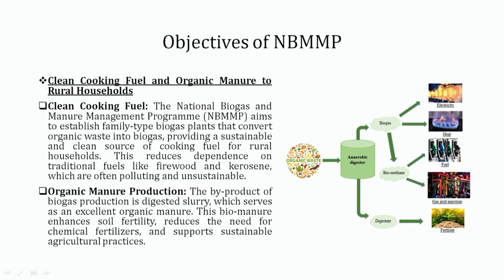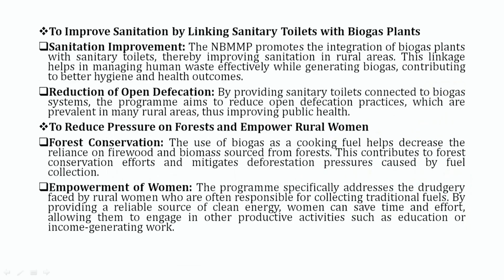If we talk about organic manure production, the byproduct of this biogas plant, that is digested slurry, serves as an excellent organic manure. This biomanure enhances soil fertility, which reduces the need for chemical fertilizer and supports sustainable agricultural practices.